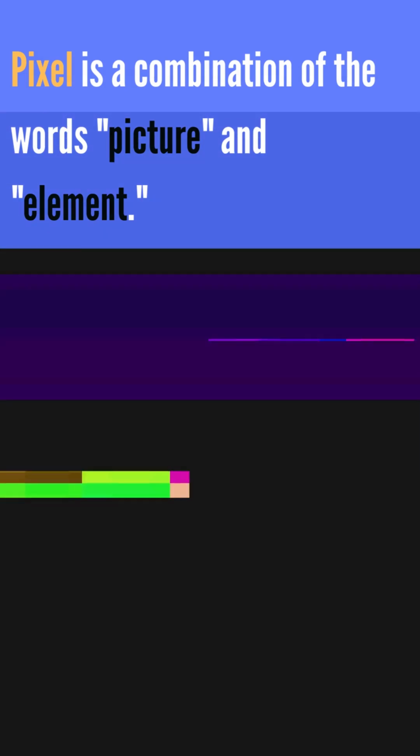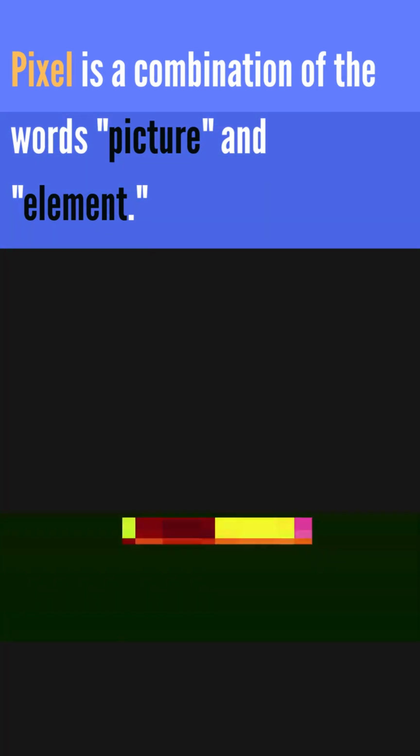The term pixel was first used in 1965 by a researcher at MIT named Frederick C. Billingsley. Pixel is a combination of the words picture and element.